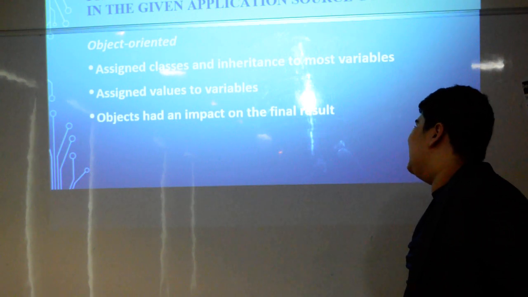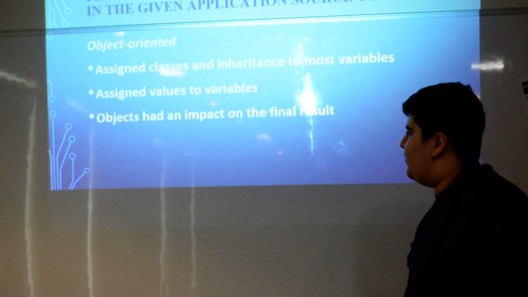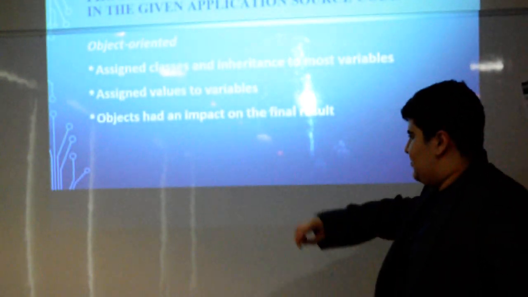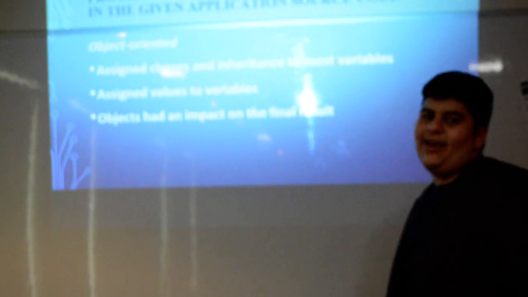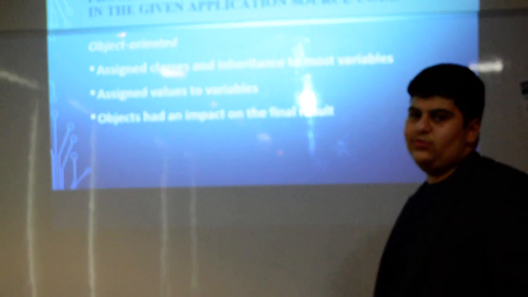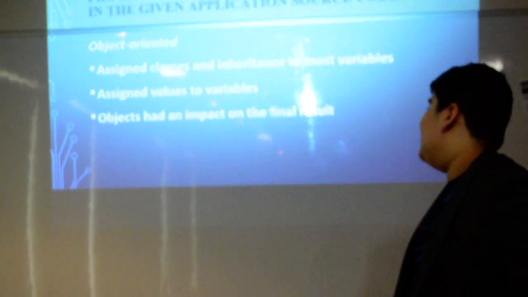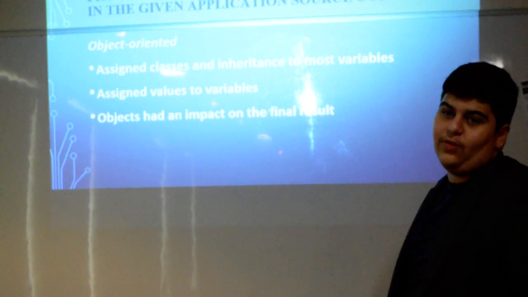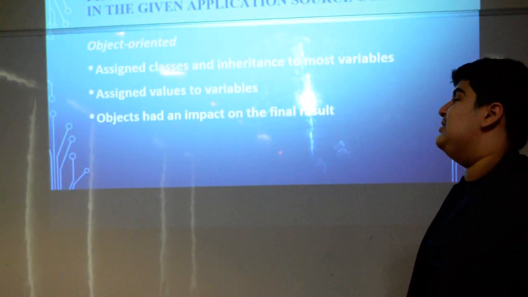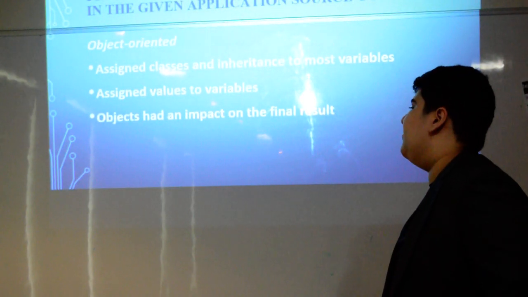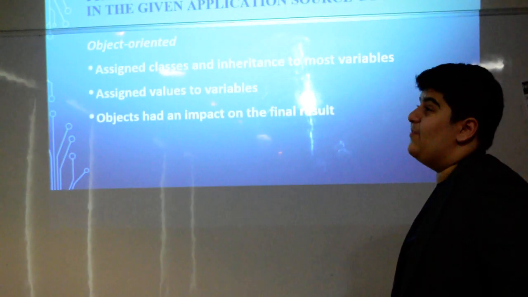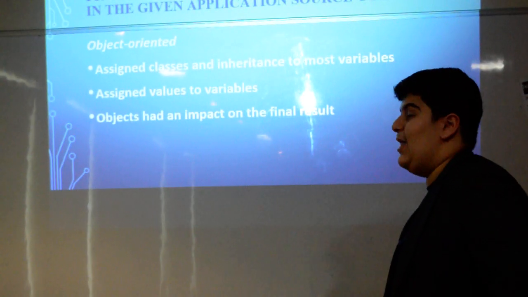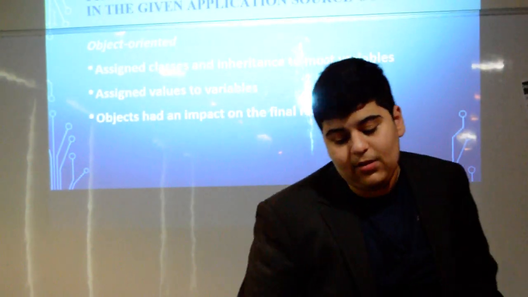Object-oriented will help me assign classes and inheritance to most variables. And this is essential because this means that the variables have inheritance. The variables have values that they can use, and this means that they have an impact on the final result. So when we make the final computation, the objects will have a result on that computation.